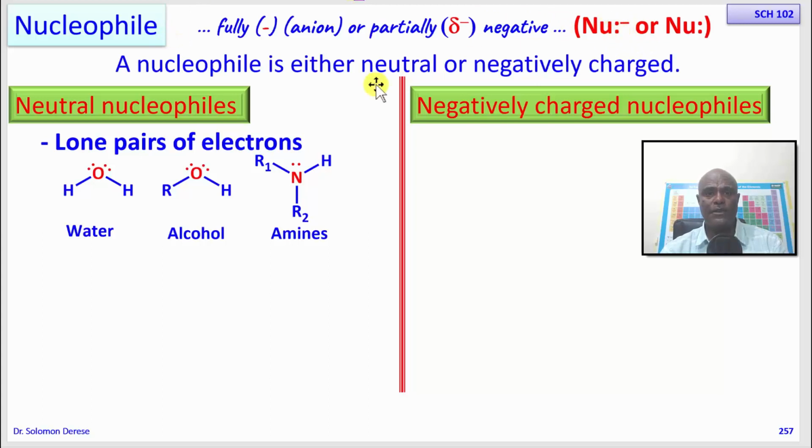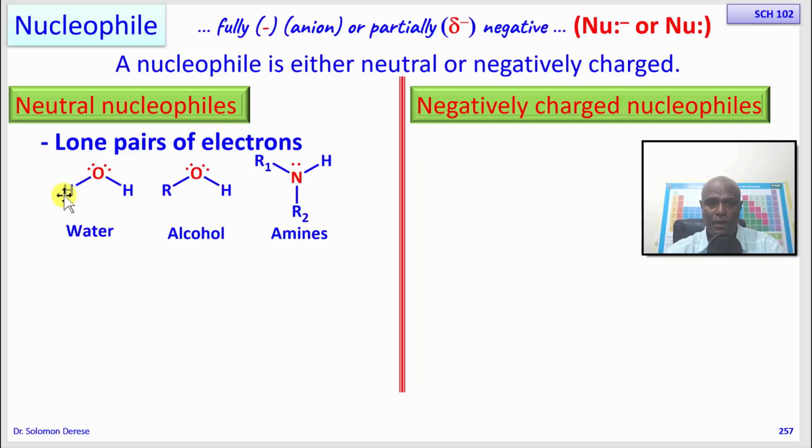Okay, so if you look at water, on water we have oxygen that has two lone pairs of electrons. In an alcohol we have oxygen that has two lone pairs of electrons. In an amine we have this nitrogen that has one pair of electrons. It is these electrons that these nucleophiles are going to donate to form a bond with an electrophile.